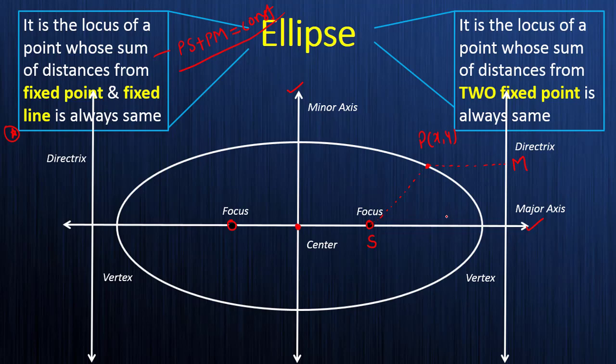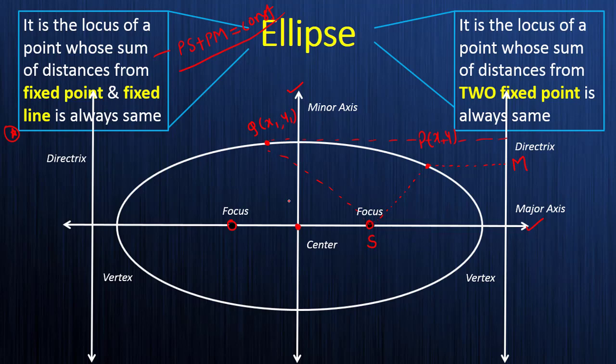You take any point, suppose I take Q equals (x1, y1). Then the distance of this Q from the fixed point, from here and from here, the sum is always going to be constant. You take the sum from this fixed line or this fixed line, your sum is going to be the same always, and that is going to be constant only.